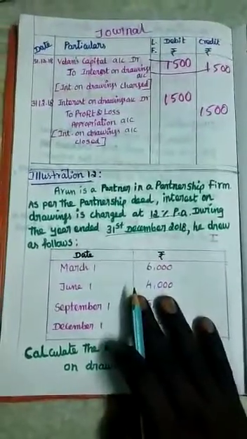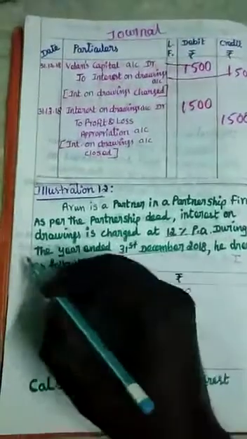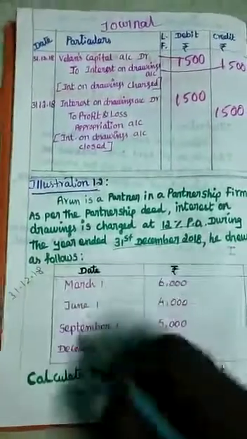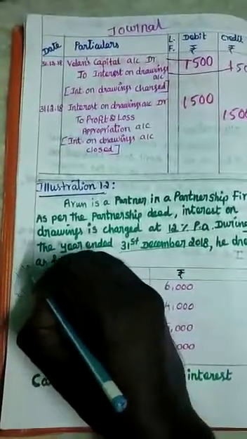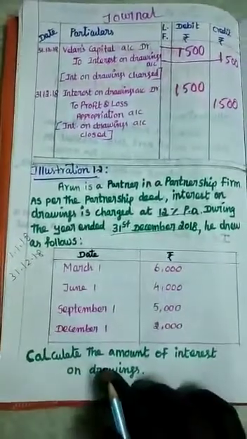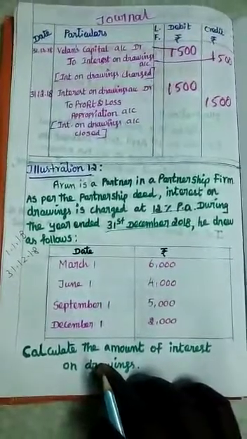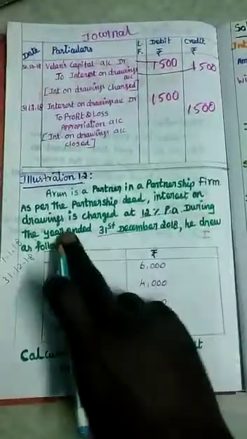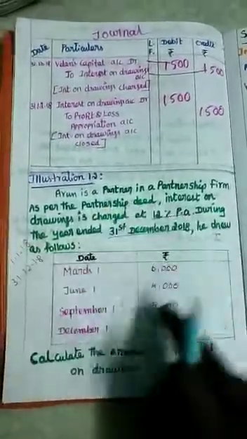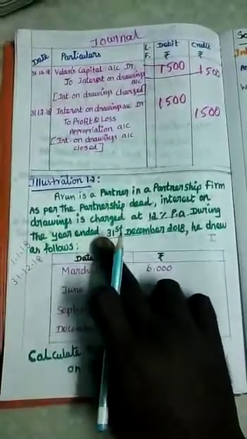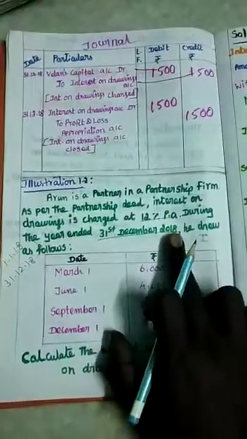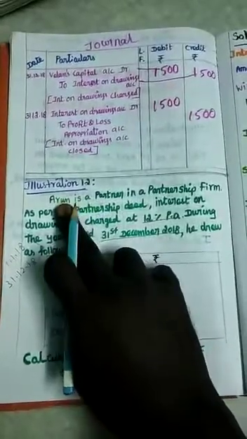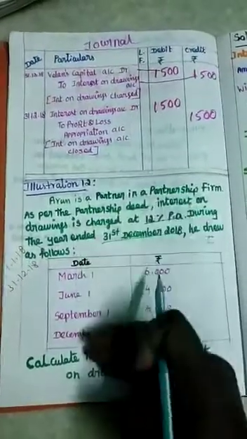So the academic year ending date is 31st December 2018. The closing date is 31st December 2018, which means the opening date will be 1/1/2018. The academic year beginning date is 1/1/2018, so this is the accounting period. During the year ended 31st December 2018, he drew as follows. The amount withdrawn by Arun is given as follows.